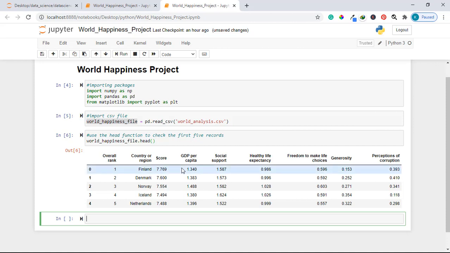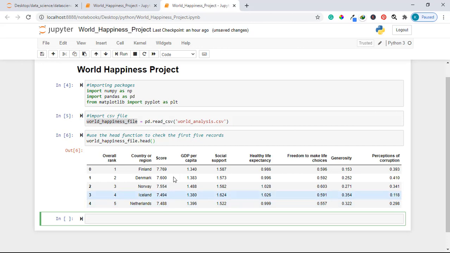From the analysis that has been done on this data, it has been concluded that the happiness level, for example, for Finland is 7.769, for Denmark is 7.6, for Norway is 7.55, and for Iceland 7.9 for now.